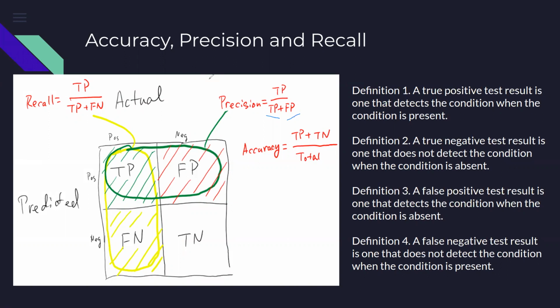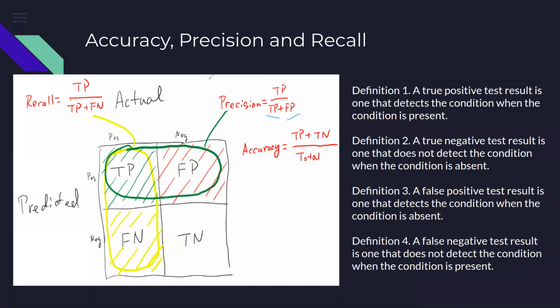So in scenarios where the risk of allowing someone who is not an employee, the risk of a false positive, is very high, I'll go for a measure like precision rather than accuracy. That could be one example where I would go for precision.